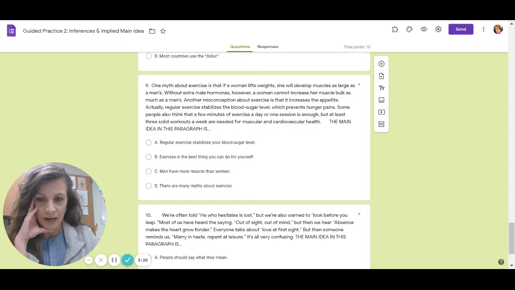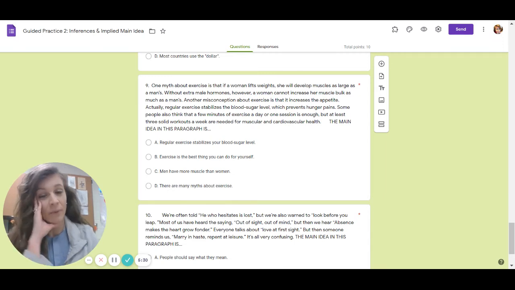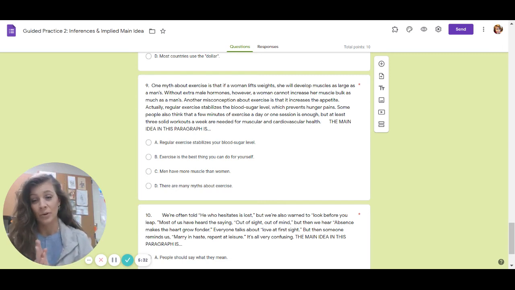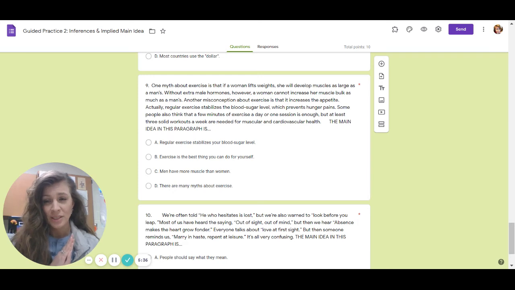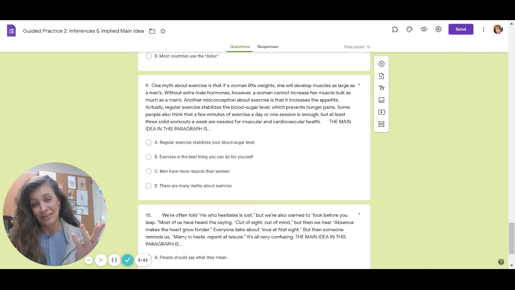So if we look at all of our options, one of these does not say exercise at all. Remember, our topic has to be in the main idea, otherwise it's not the main idea. So which one can we eliminate? We can eliminate C. C doesn't have the word exercise in it, which makes it easier because now at least we only have 3 options instead of 4.